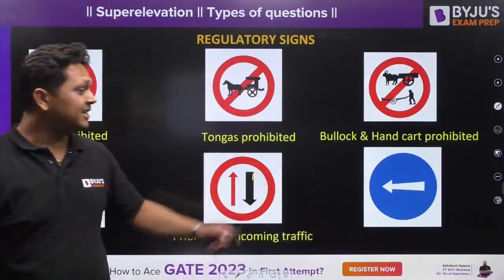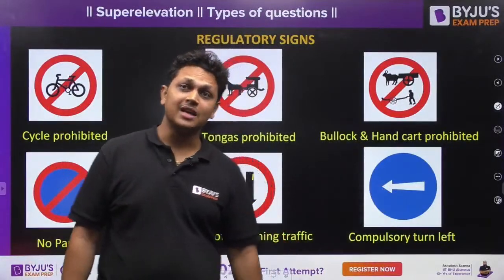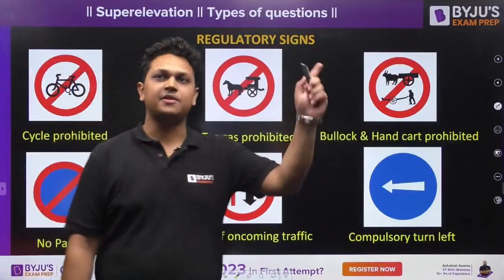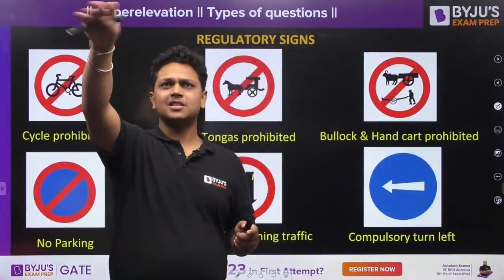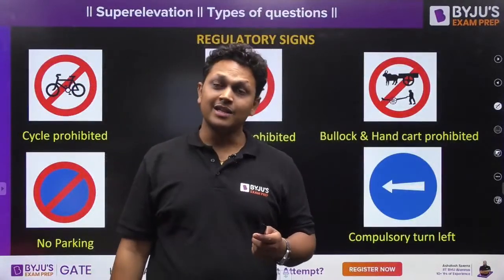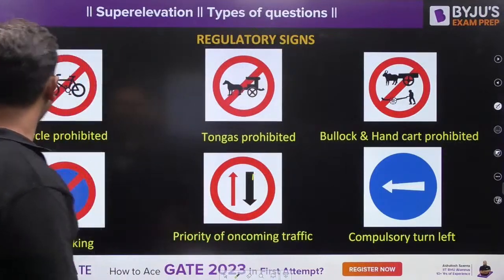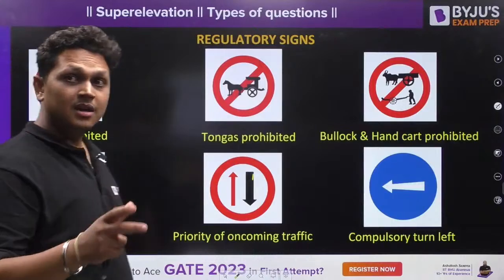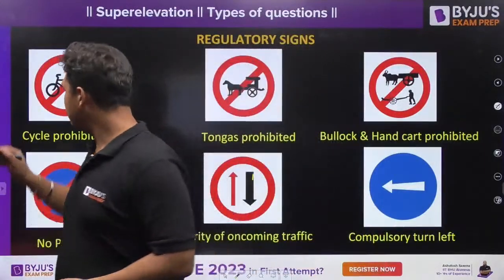This is compulsory turn left. So whenever you find this kind of sign, this sign means that you have to turn left. It is possible when you are going straight, there is some construction going on, the road is under work or something like that. Why is the border not red? See, I have written in the previous slides that some regulatory signs are also blue in color. If you see the previous slides, I will show you.